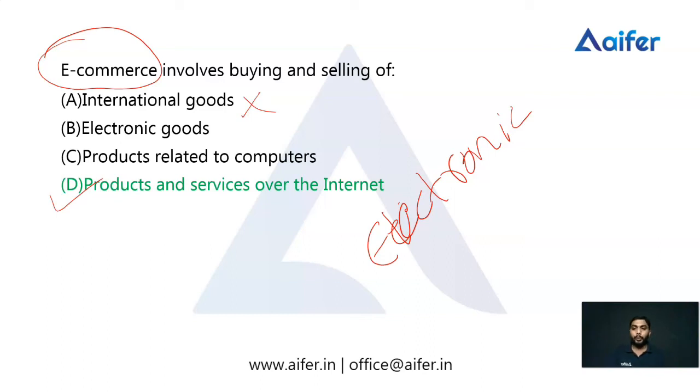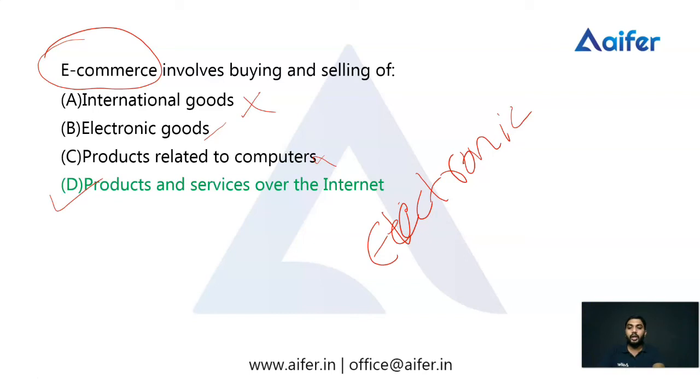And option B says electronic goods. We can buy electronic goods, but apart from electronic goods, we can buy non-electronic goods as well. And option C is absolutely wrong: products related to computers. We can buy products related to computers through e-commerce, but not only those, we can buy all kinds of products, whether related to computers, home appliances or electronics. Any goods we can buy through the internet or through e-commerce.